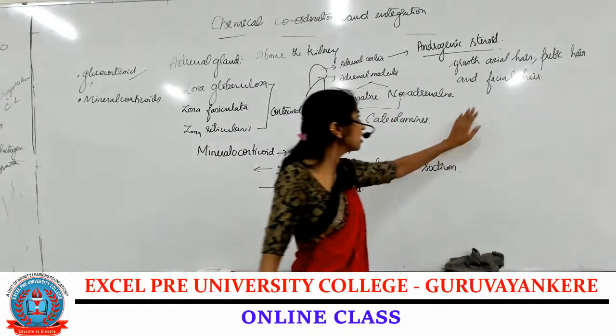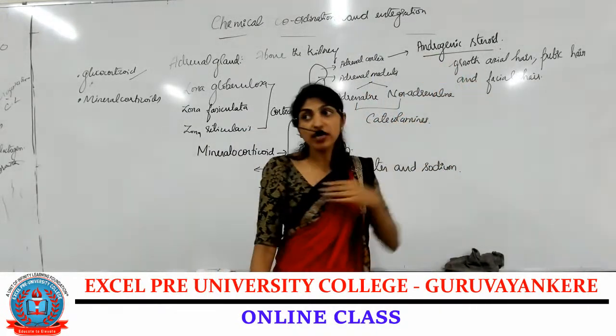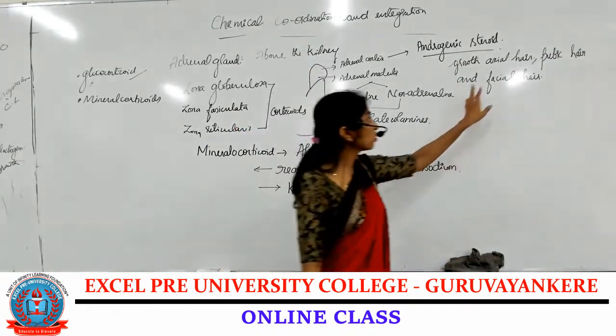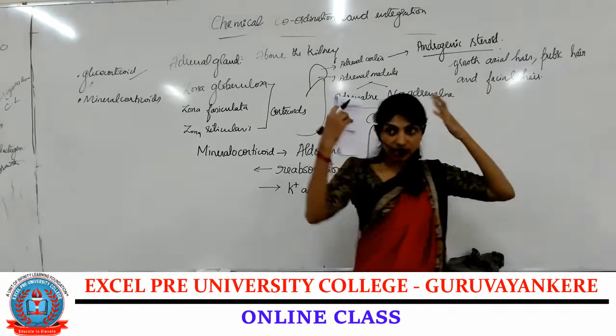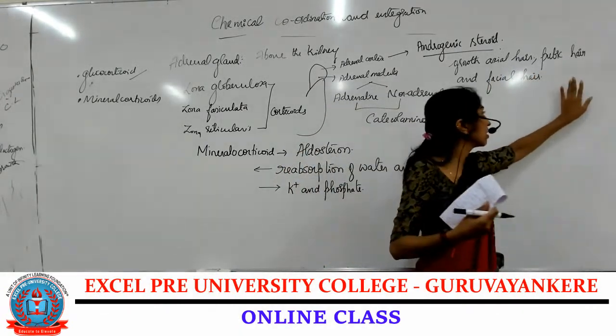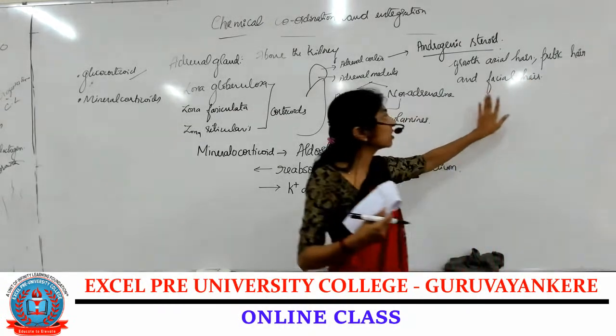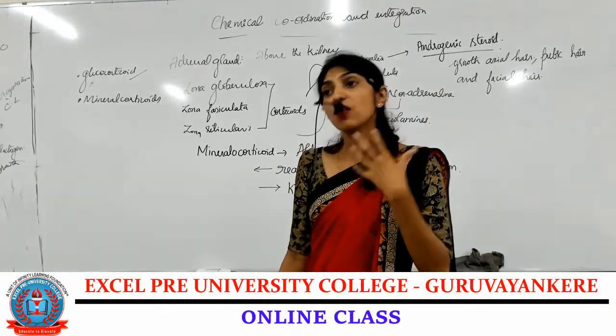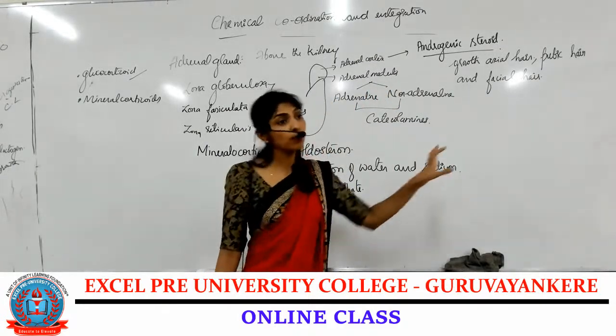In puberty, the androgenic steroids secreted by the adrenal cortex help in the growth of axillary hair, pubic hair, and facial hair in men, finally the mustache or beard.